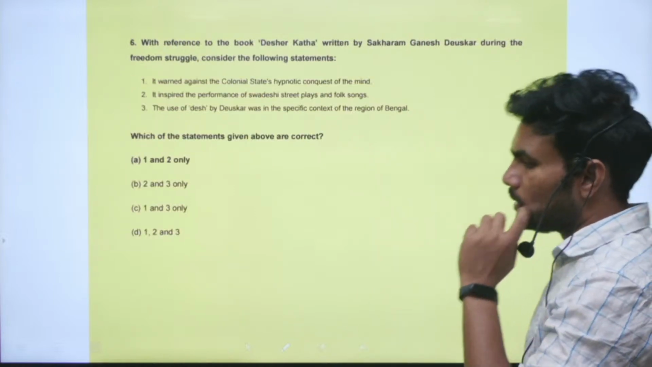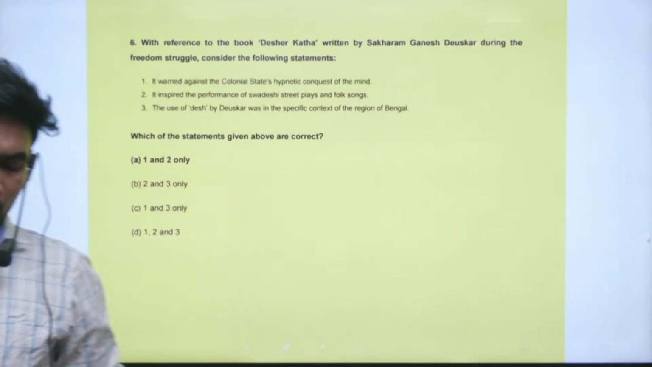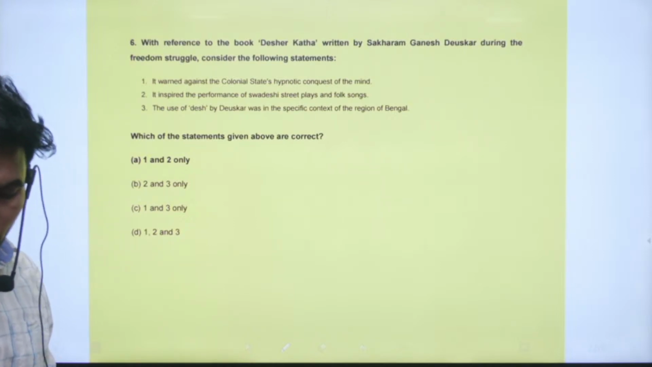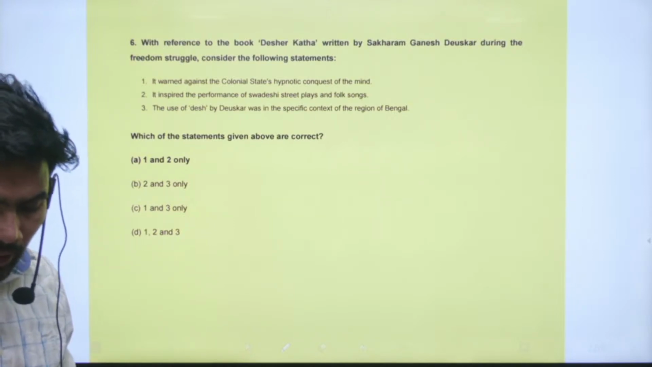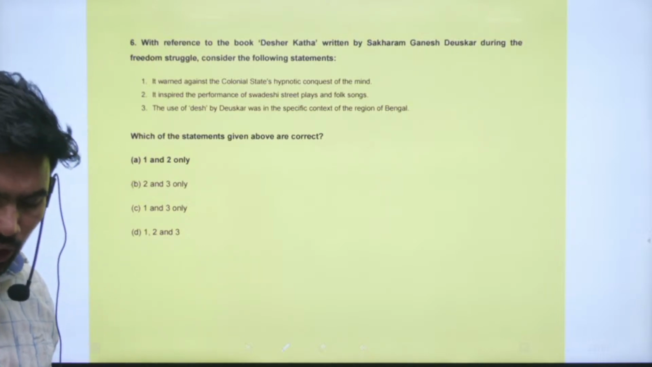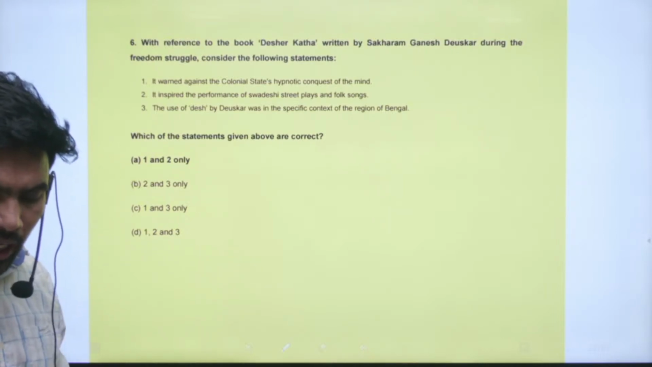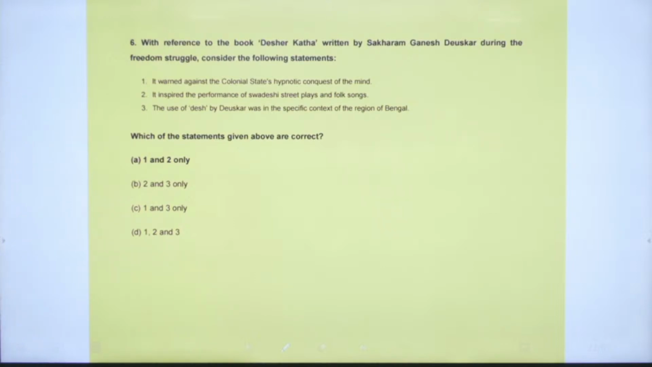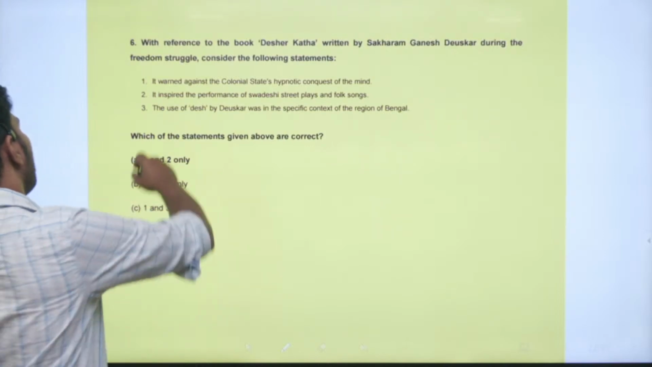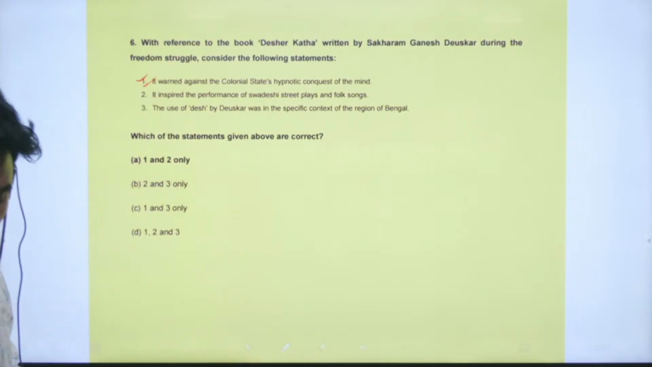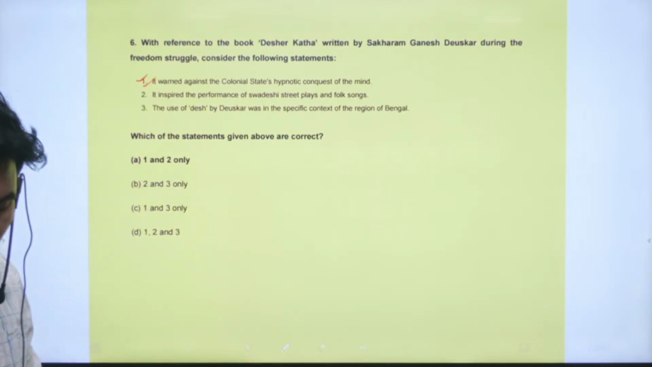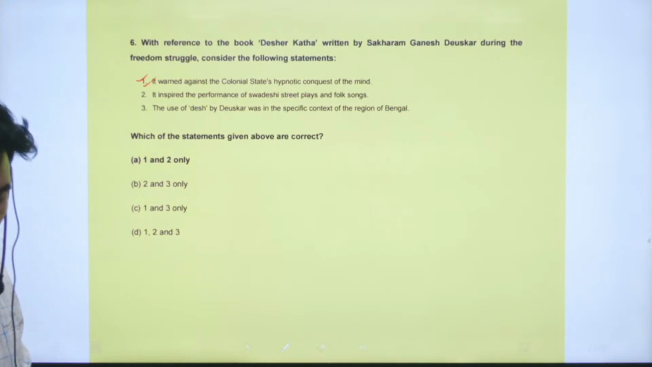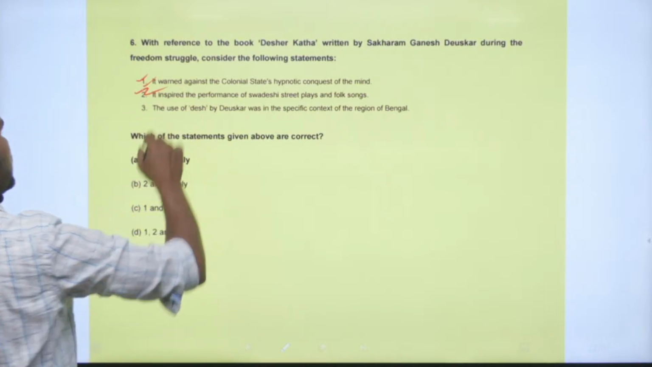Next question, question number 6. With reference to the book Deshar Katha, written by Sakharam Ganesh Deuskar during the freedom struggle, consider the following statements. First, it warned against the colonial state's hypnotic conquest of the mind. Yes, this is a correct statement. The particular book warned about this. Second, it inspired the performance of Swadeshi street plays and folk songs. Yes, this is also a correct statement.